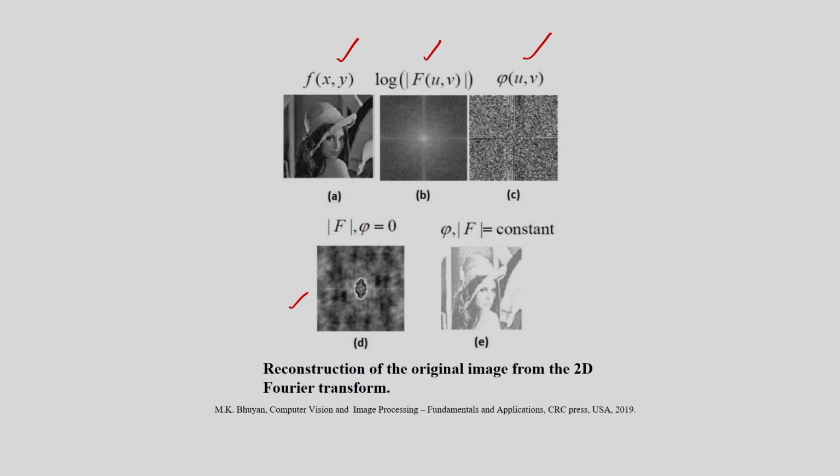In the second case, I am considering the phase information, and the magnitude information is not considered because the magnitude is constant. Corresponding to this is the reconstructed image. So, perfect reconstruction is not possible if I only consider the phase information or the magnitude information. For perfect reconstruction I need both phase information and the magnitude information.